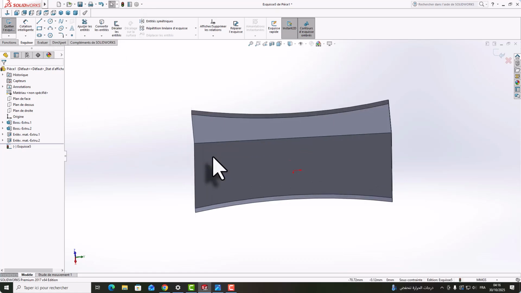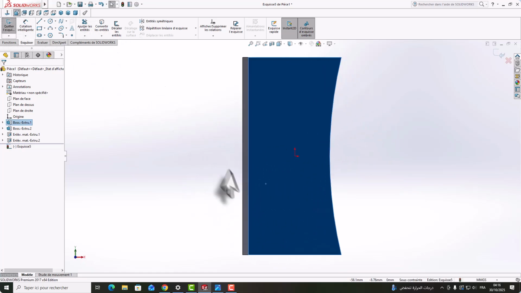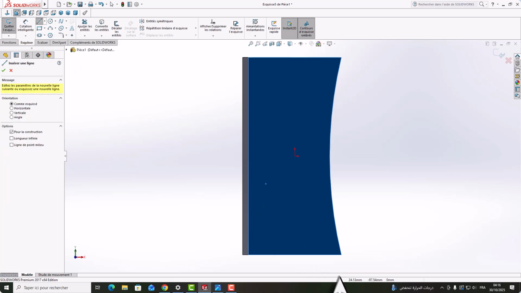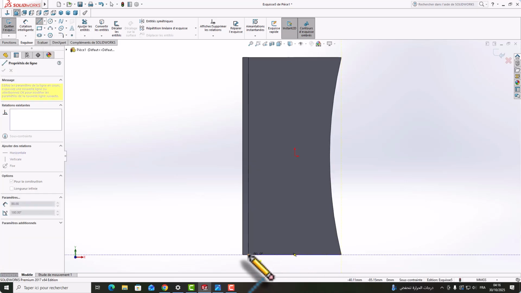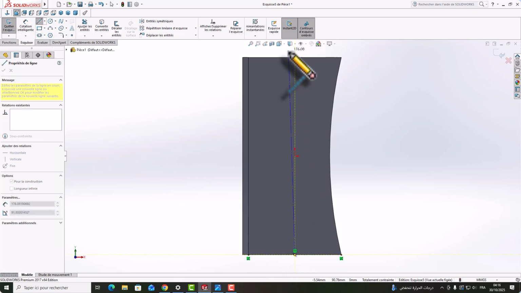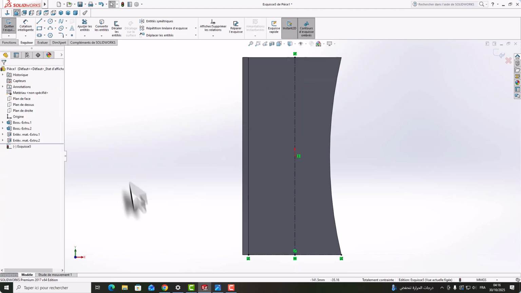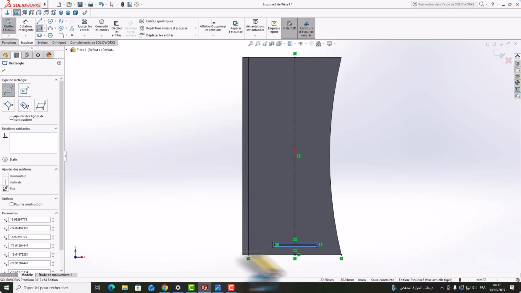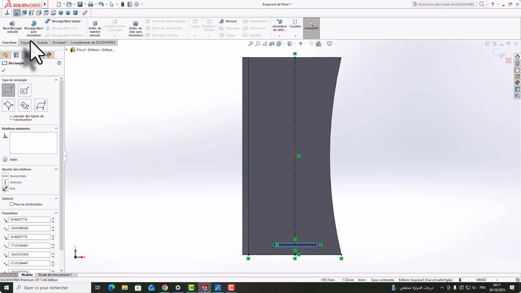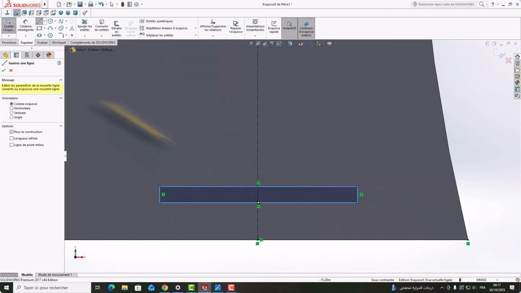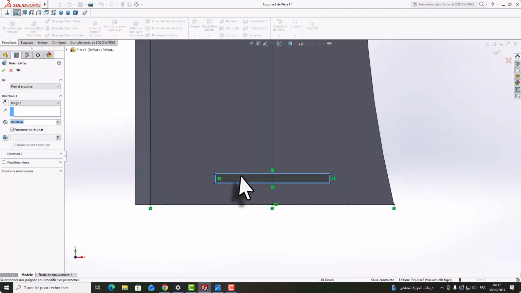Now we need to go here, and we need to get the center of this line like that, and after the center here. Yes. After we need to make this here, for example, like that, and for example, just to support the phone.